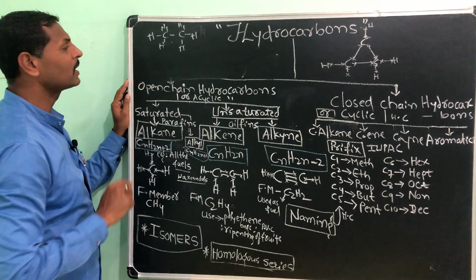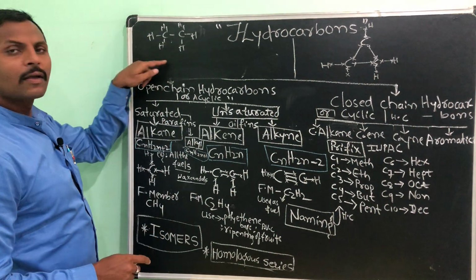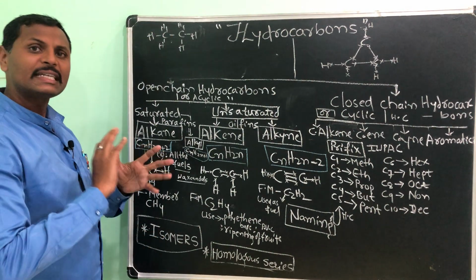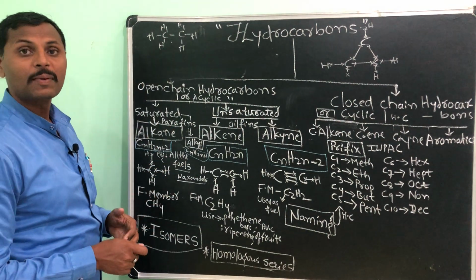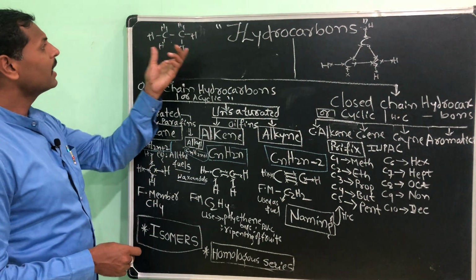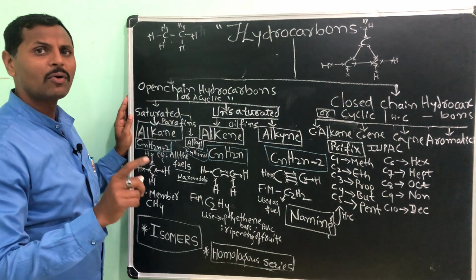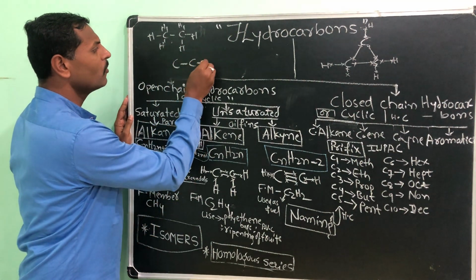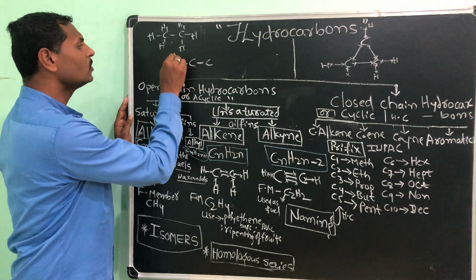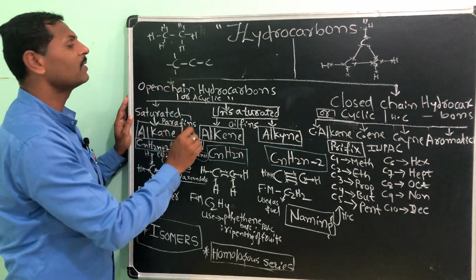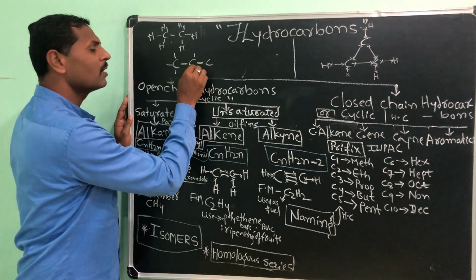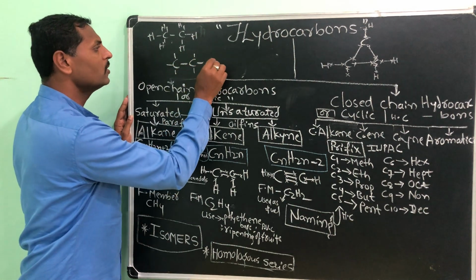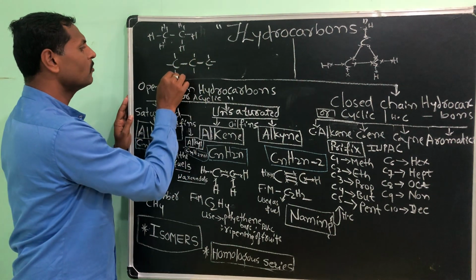Is it visible? So like this I am satisfying the carbon atoms. Here, carbon has a single bond between carbon and carbon atom. Like that you can take one more. If you take 3 carbons, you simply have to satisfy each carbon with 4 bonds, then you put the hydrogen in it.